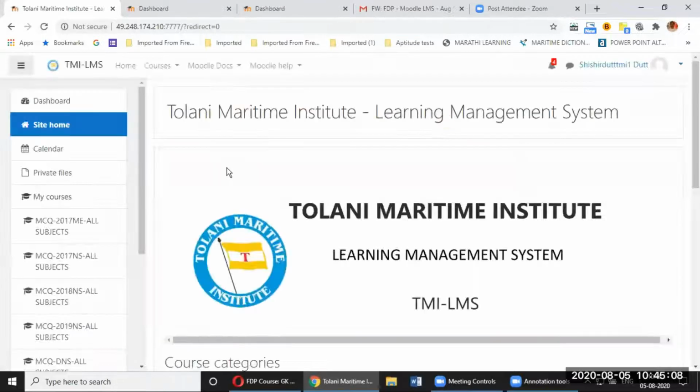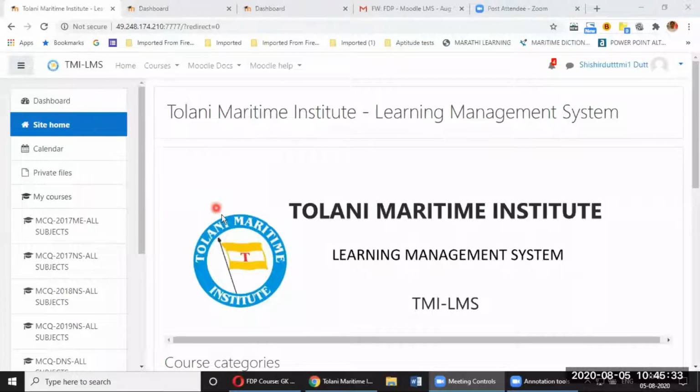Right now we have not found a way of categorizing questions as easy or difficult, but we will certainly find out something where you can do that. Moodle is very flexible, but right now easy and difficult is not automatic. That is not available currently in our system. We'll be working on that.